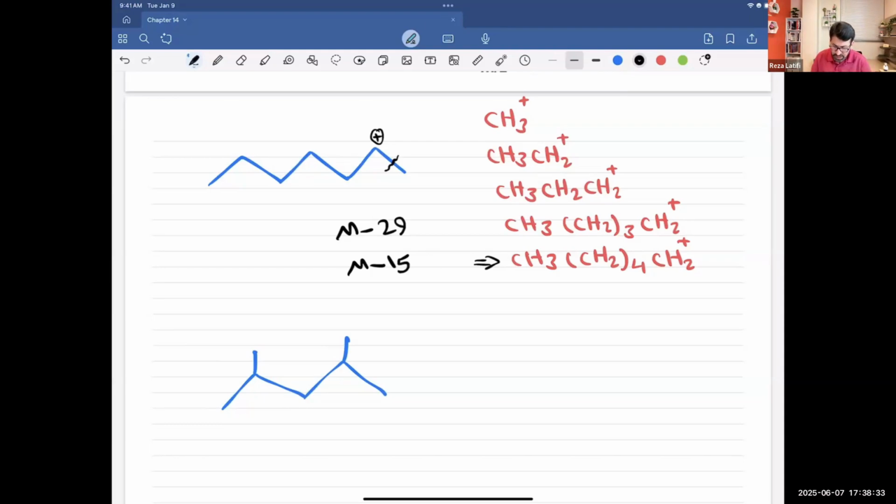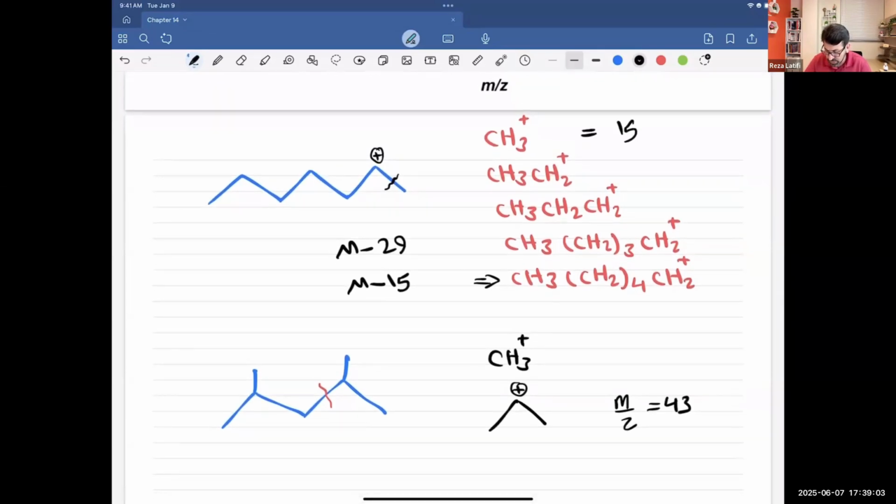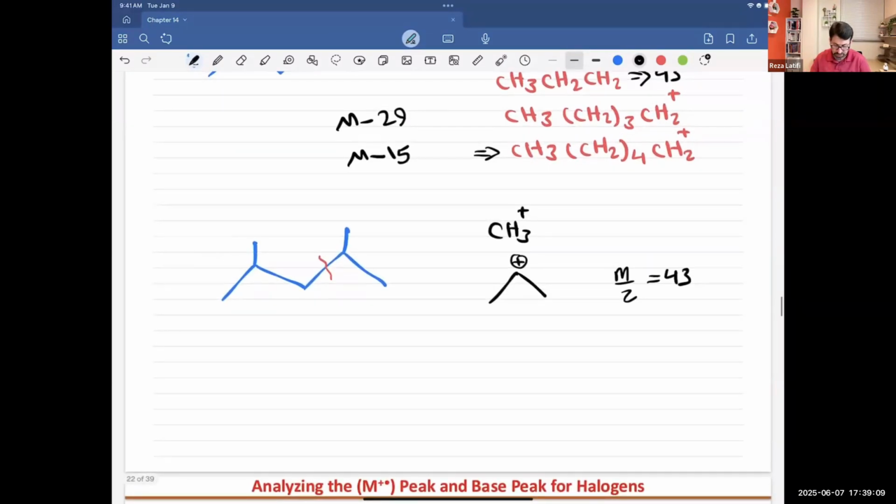How about the second one? I can cut the molecule from here, so it's going to give me CH3. Next one, if I cut it from here, also CH3. So I can get CH3 plus, what else? If I cut the molecule from here, I get this species. It has m/z of 43. There we had 15, this one 29, that one is 43. So still I see it.